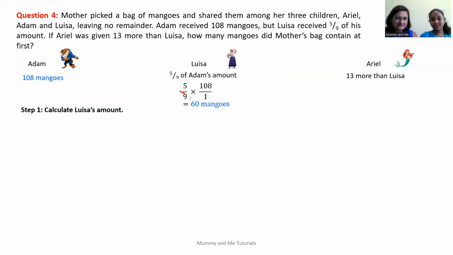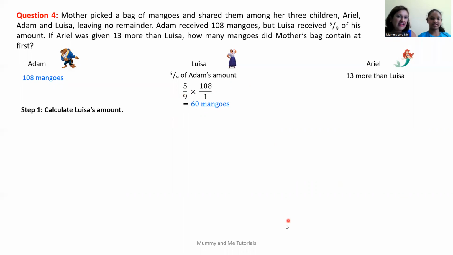Sure. So 9 divided by 9 is 1. Got it. So we're going to divide into our numerator. 108 divided by 9 is 12. Okay, so 9 into 9 is 1, and 9 into 108 is 12. And what do we do next? Since none of our denominators can go into our numerators, we multiply our numerators across. 5 times 12 would be 60 mangoes. 60 divided by 1, which is simply 60 mangoes.